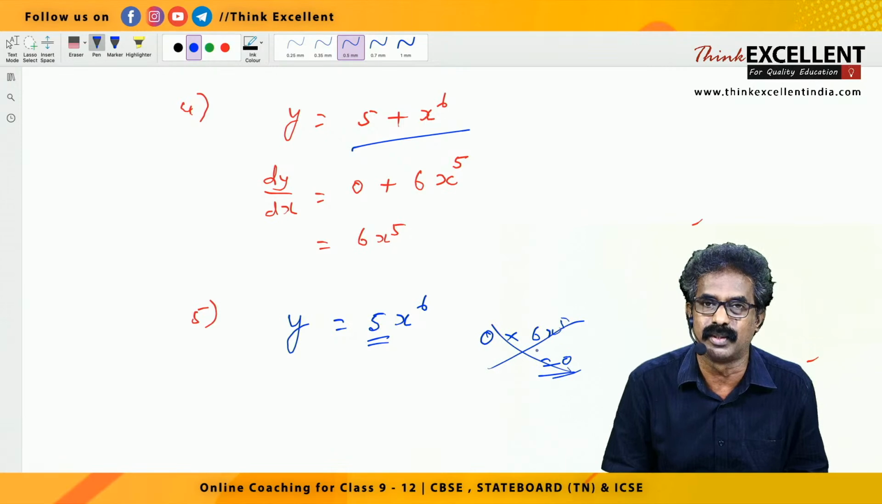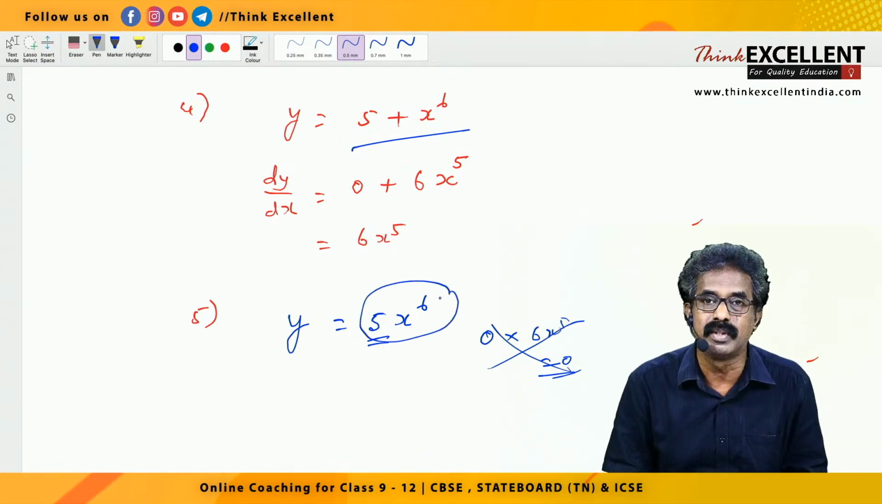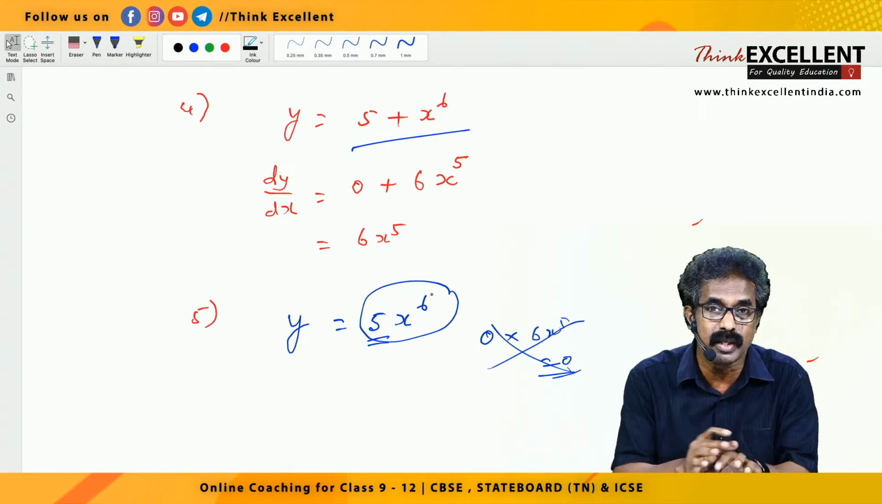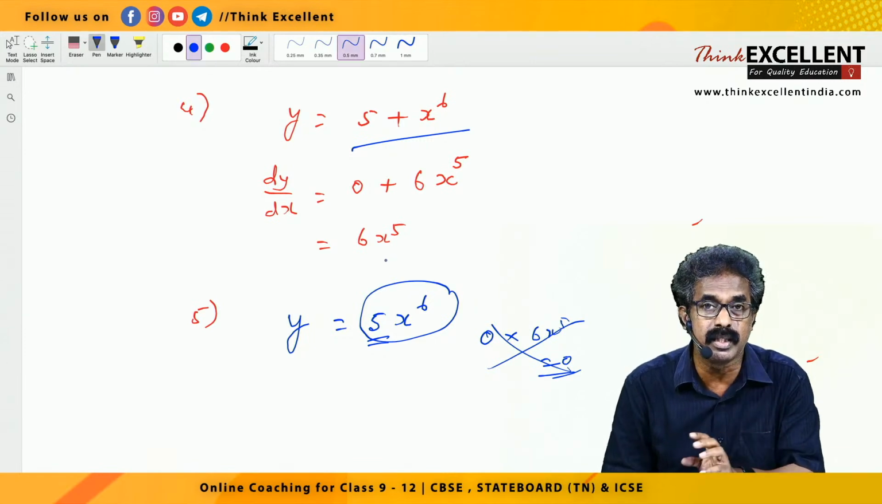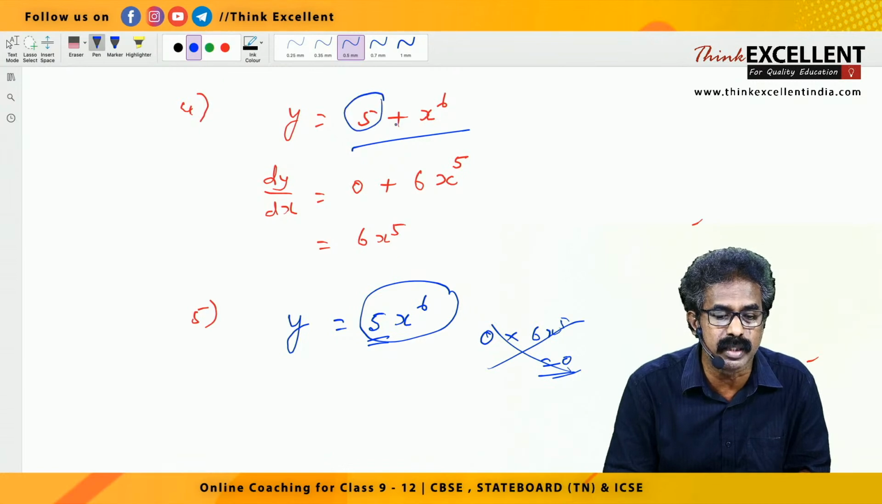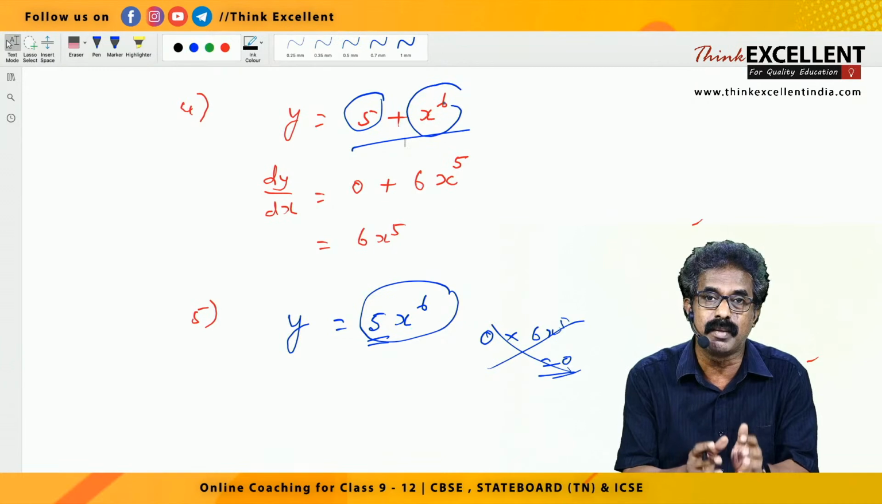No, it is not 0. It is not two terms. Together it is a single term. If it's separated by plus or minus, then only they are different terms, right? 5x raised to 6 is a single term. It is not a pure constant. In the previous one, there are two terms, because the plus is in between. The first term is 5, a pure constant, so its derivative is 0.